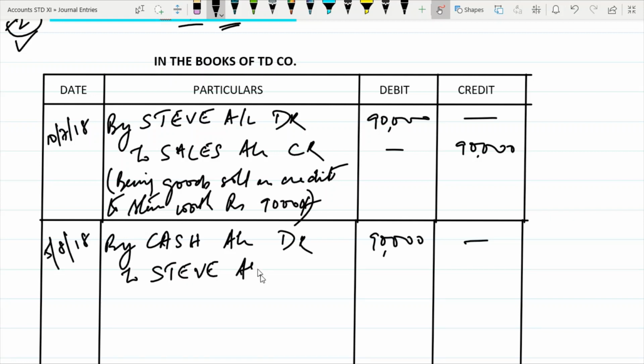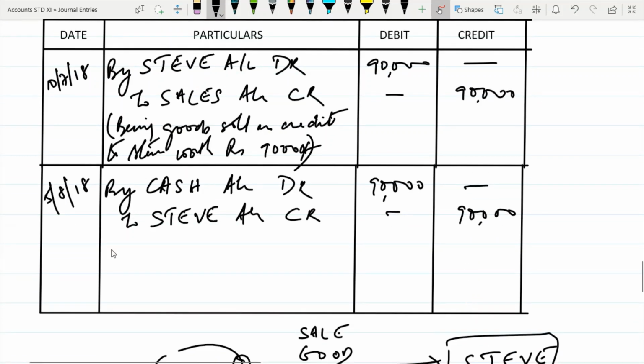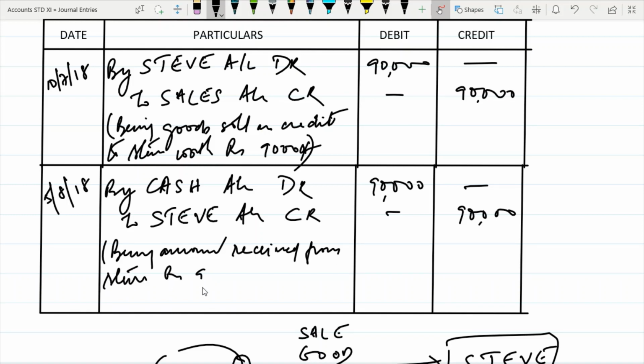So Steve account credit 90,000. So you can put your narration here, being amount received from Steve rupees 90,000.